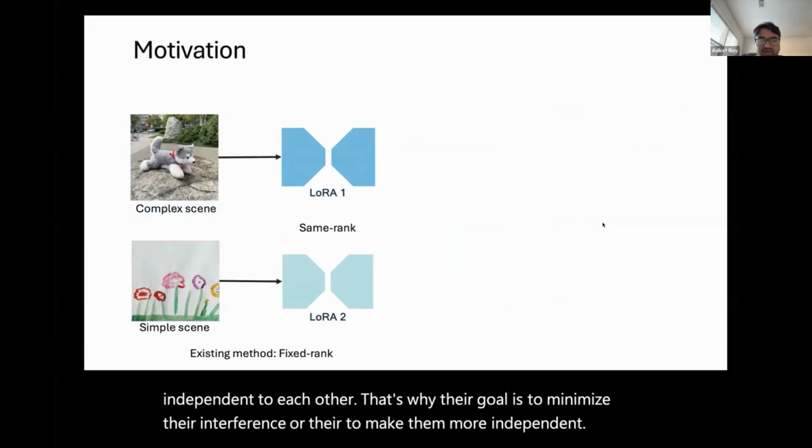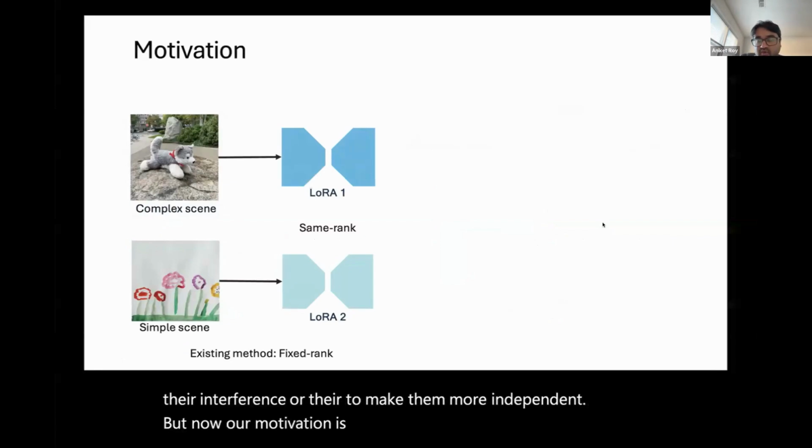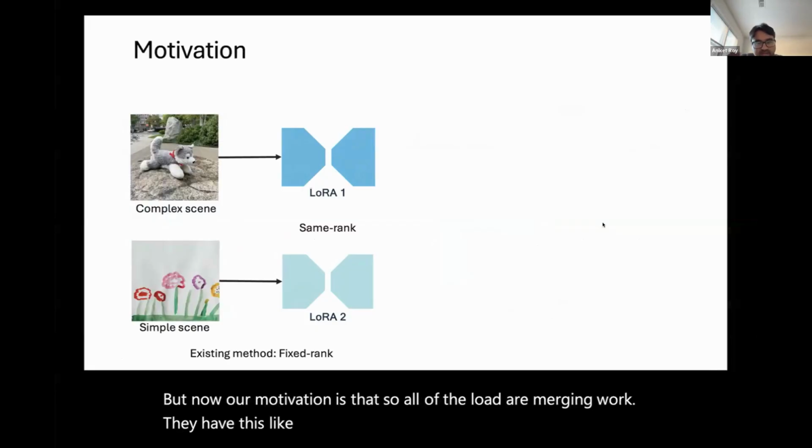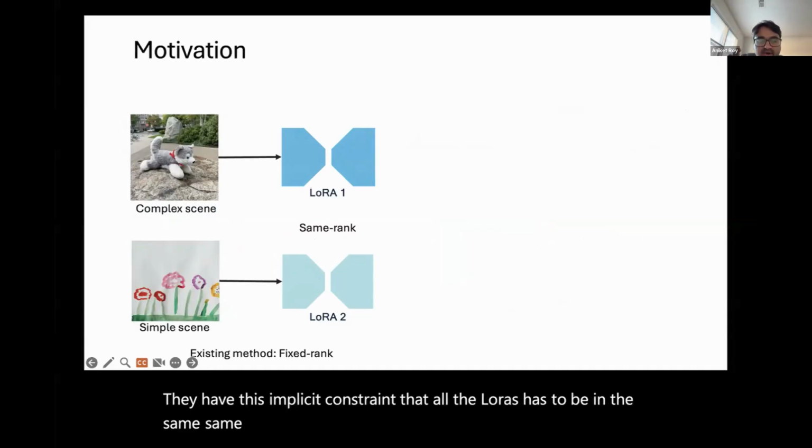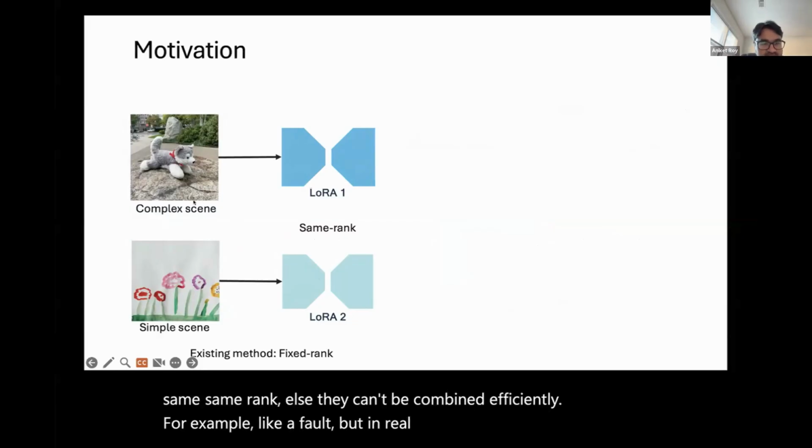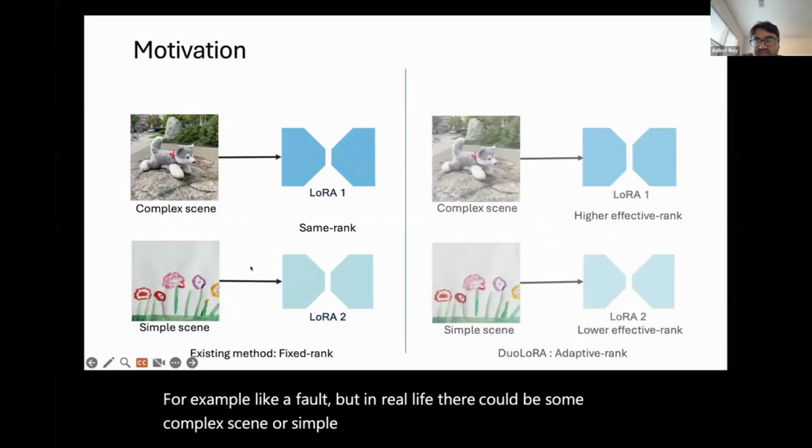Now our motivation is that all of the LoRA merging work has this implicit constraint that all the LoRAs have to be in the same rank, else they can't be combined efficiently. But in real life there could be a complex scene or a simple scene, and based on that, your low rank adapter rank should vary.